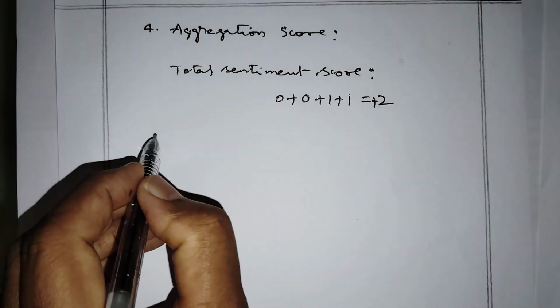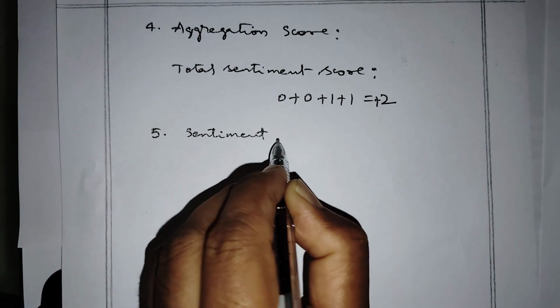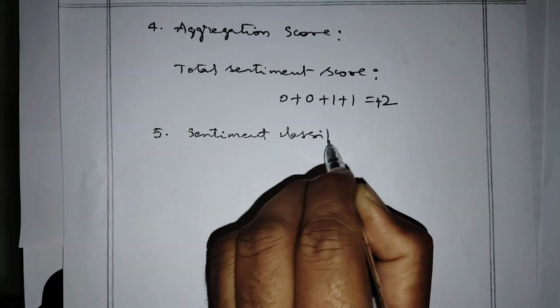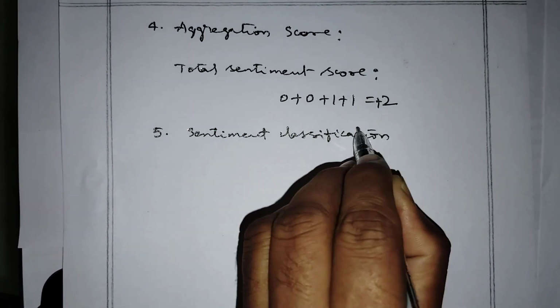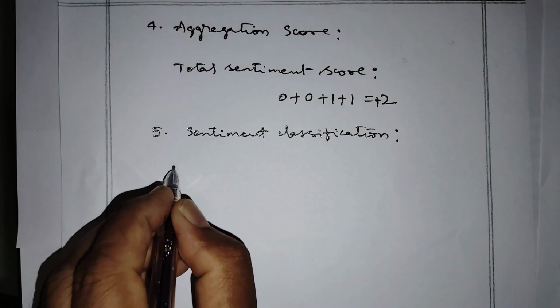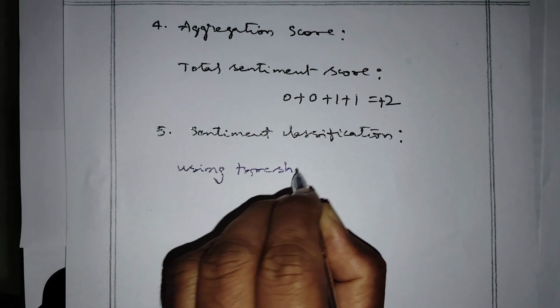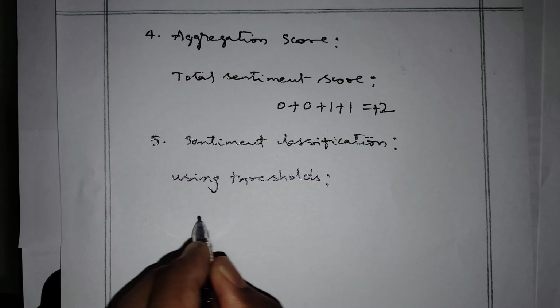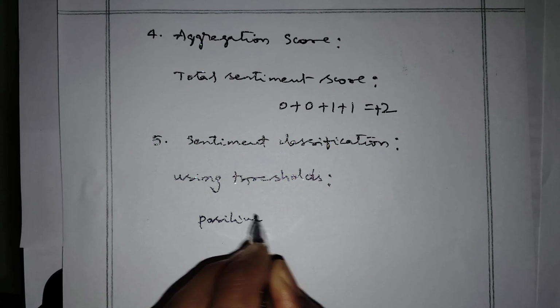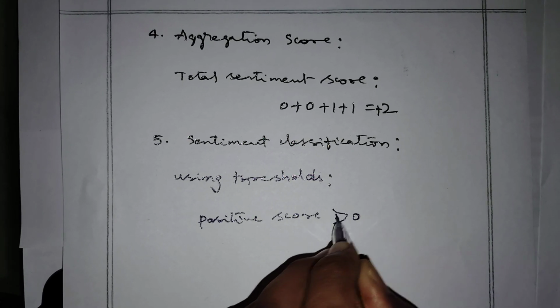Now the fifth step is sentiment classification. In sentiment classification, we use thresholds. A positive score is greater than 0.